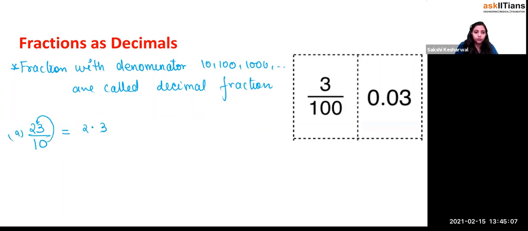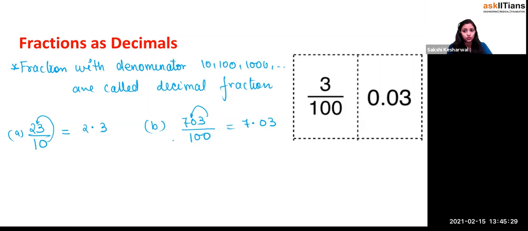Now if I give you one more example, like if I write 703 divided by what, beta? 100. So what do you mean by this? This is equal to what? Now there are 2 decimal places, so the decimal will be shifted over here. So this will be what? 7.03. Yes or no? So this simply means what? This is an improper fraction. 703 divided by 100 means you have taken the 7 entire part and the 3 is the fractional part, right? The 3 by 100 will be what?